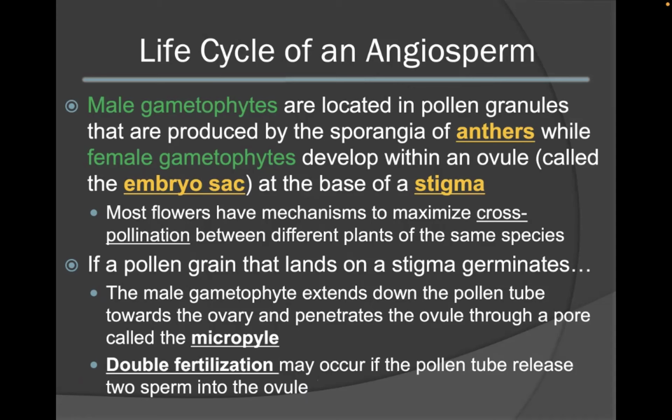Many flowers have mechanisms that help to maximize cross-pollination between different plants of the same species to maximize their genetic diversity. If a pollen grain lands on a stigma and germinates, the male gametophyte will extend a pollen tube down towards the ovary. This will eventually penetrate the ovule through a pore that is termed the micropyle, similar to what we saw in the gymnosperm life cycle. Double fertilization can occur if the pollen tube releases 2 sperm within the ovule.